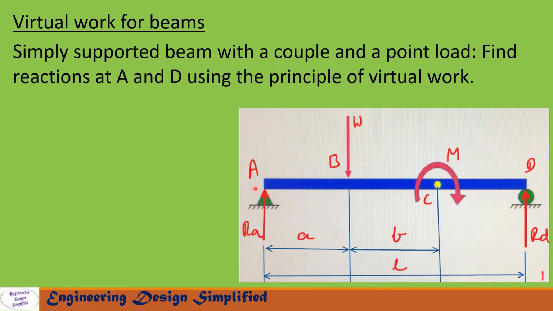So here is a beam AD of length L, and at point B there is a point load W acting vertically downwards, and at point C there is a couple M acting in the clockwise direction. The distance between A and B is a, and the distance between A and C is a plus b. So in this problem we need to find the reaction at A, RA, and the reaction at D, RD, using the principle of virtual work. Let us see in the coming slides how to solve this problem.